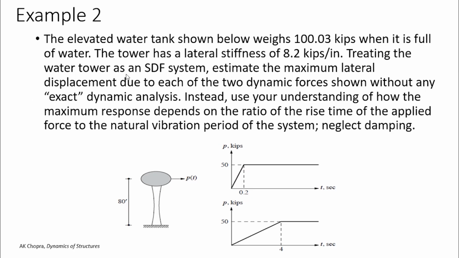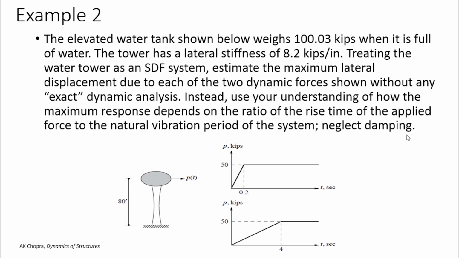Treating the water tower as a single degree of freedom system, estimate the maximum lateral displacement due to each of the two dynamic forces shown without any exact dynamic analysis. Instead, use your understanding of how the maximum response depends on the ratio of the rise time of the applied force to the natural vibration period of the system.